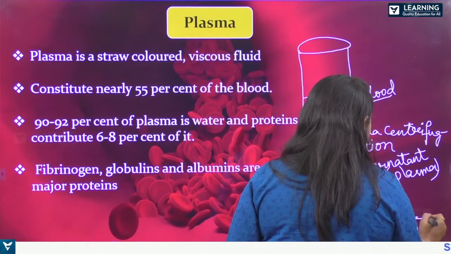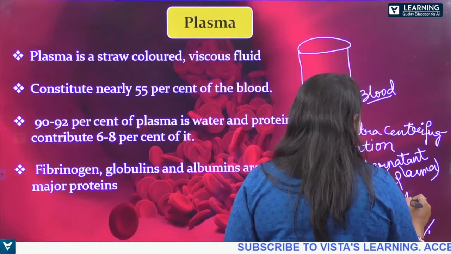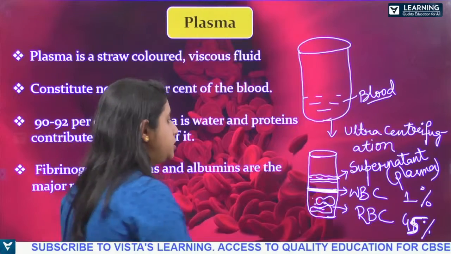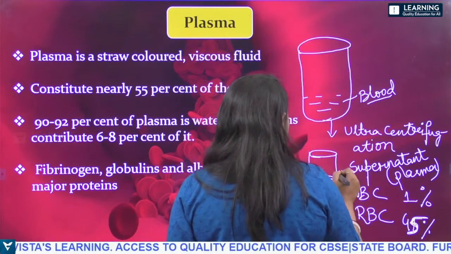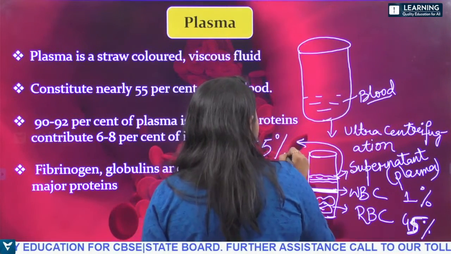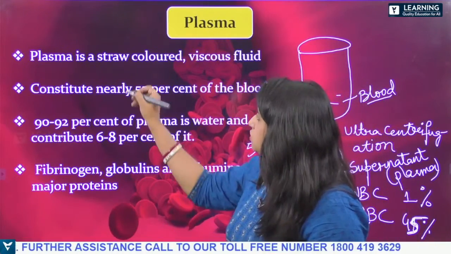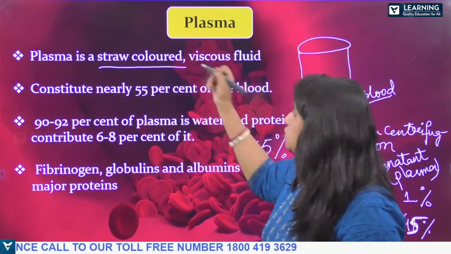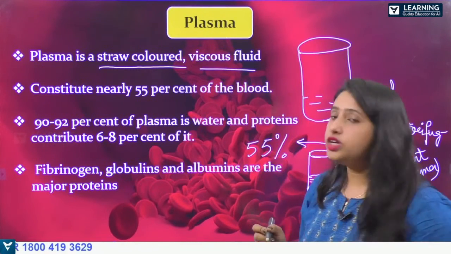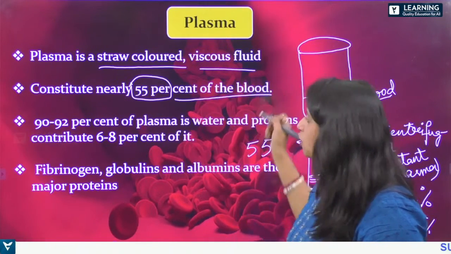The percentage of RBC is 45%. WBC is 1%. And the percentage of the plasma is 55%. Clear? What is the color of the plasma? It is a straw color viscous fluid. So it constitutes 55% of the blood.